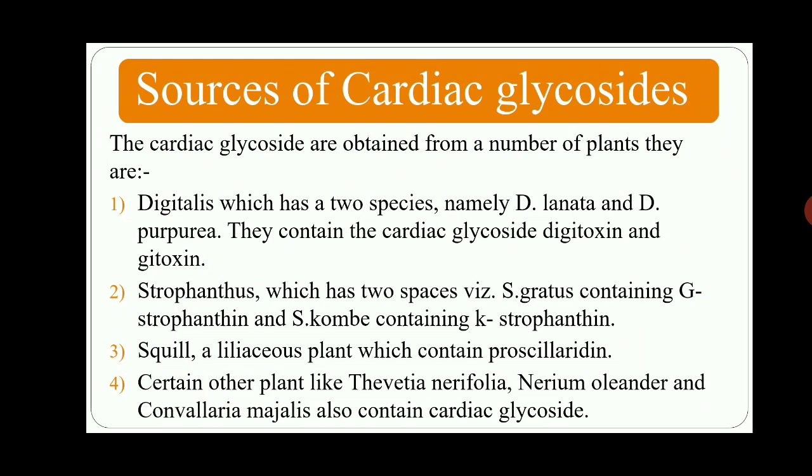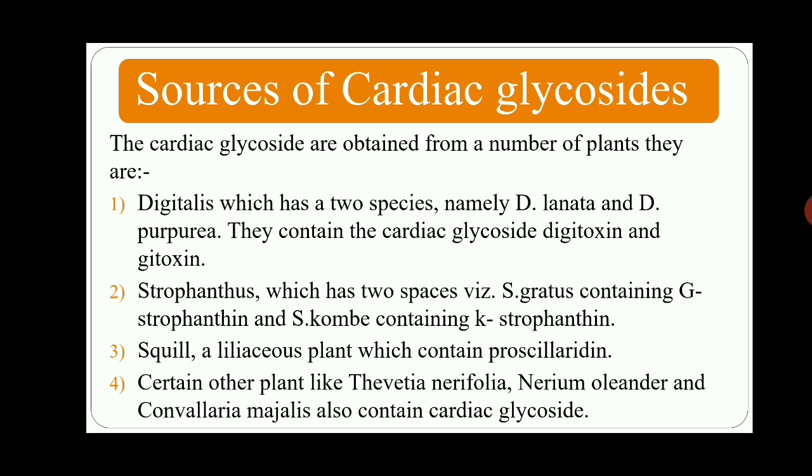Various sources of the cardiac glycosides are available. They are available from animals and also from plants. The cardiac glycosides are obtained from a number of plants. Firstly, digitalis, which has 2 main species, namely D. lanata and D. purpurea. These are the 2 species of digitalis, and they contain the cardiac glycosides digitoxin and gitoxin.